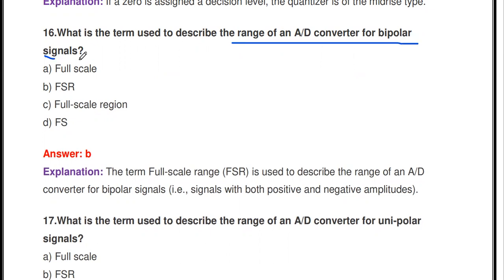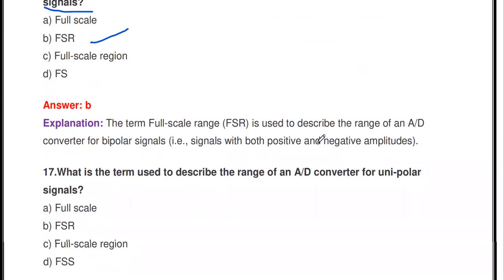Then the next one, what is the term used to describe the range of A to D converter for bipolar signal? Full scale range. The full scale range, FSR, is used to describe the range of A to D converter for bipolar signal, that is, the signal with both positive and negative amplitude.